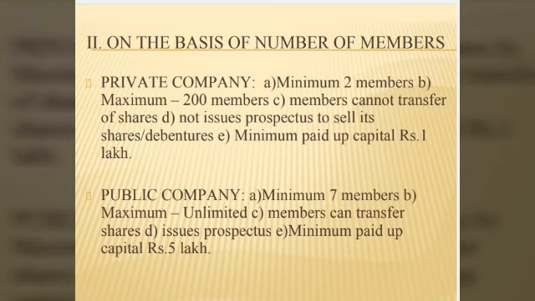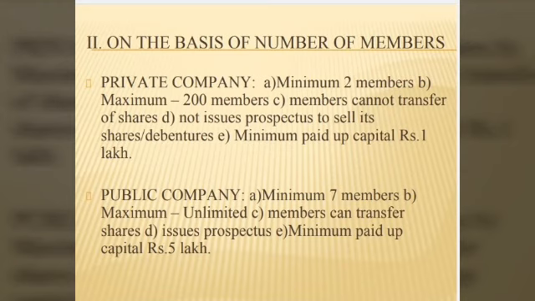We are going to form a company which is private company, in which the members are only your relatives, your friends and your known group of people. We can't call the public to buy the shares in the company. The main feature of a private company is minimum 2 members you need to start a private company. Next one is maximum you can accommodate 200 members in a private company.